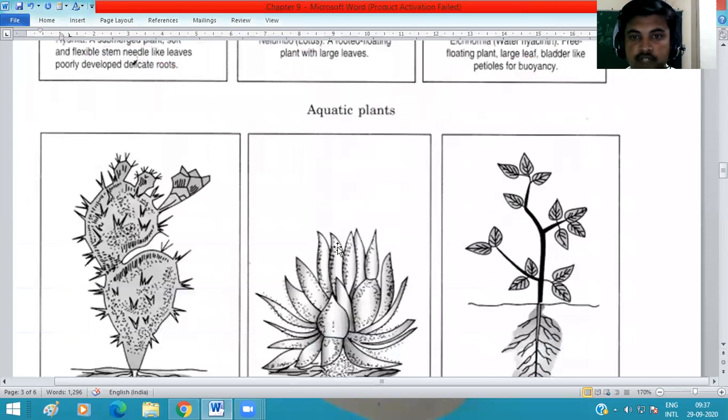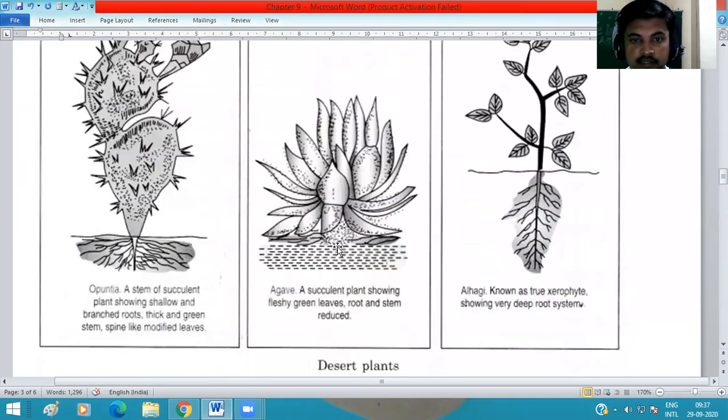And now some desert plants. These are desert plants. This is Opuntia, with a succulent stem and a shallow and branched root. It has a thick and green stem, and it has spines. Leaves are modified into spines.